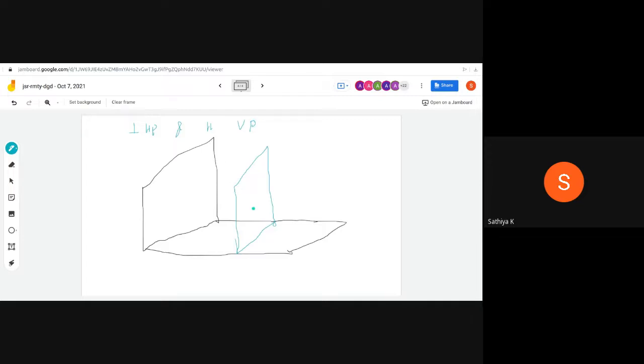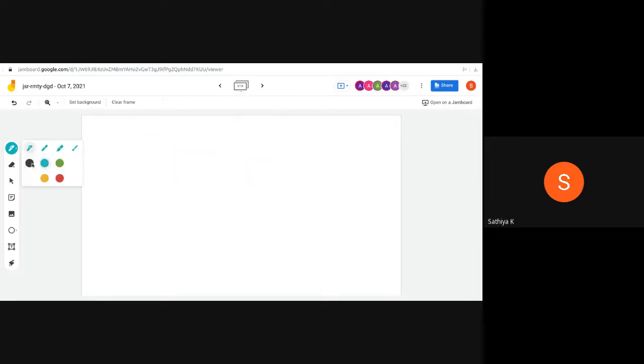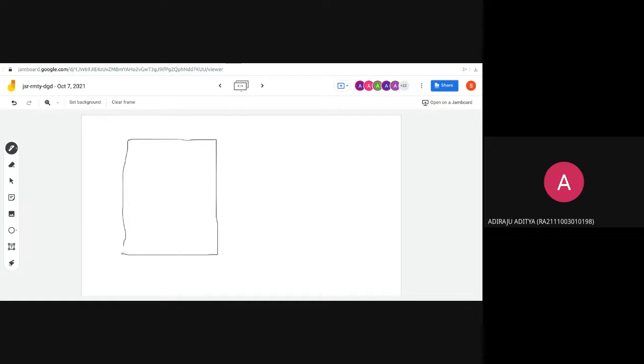So fine. Then what about the front view? This is the direction of the front view. This is the direction of the top view. Then we have to rotate the horizontal plane 90 degrees in the clockwise direction. So finally, I can get things like that. This is XY.